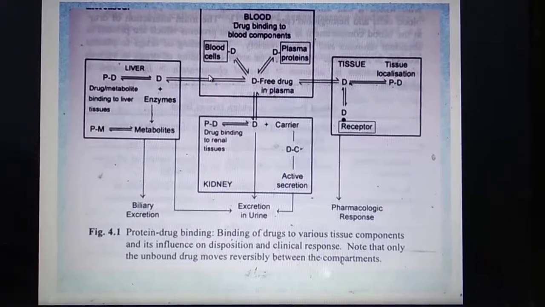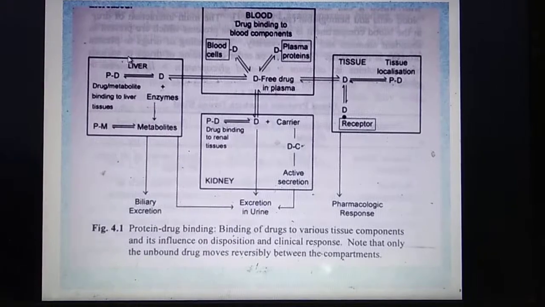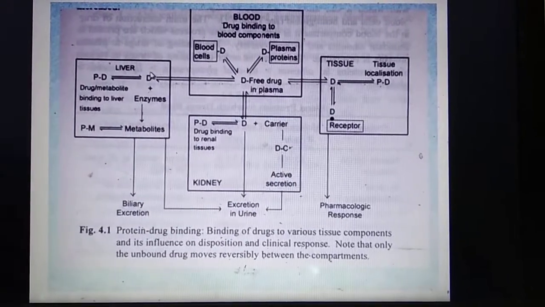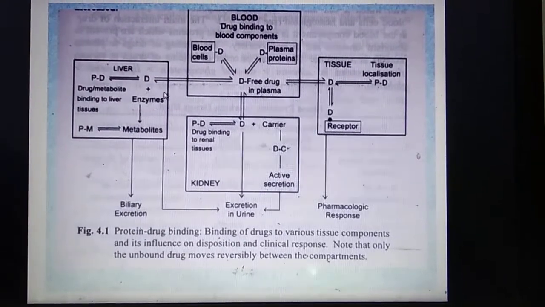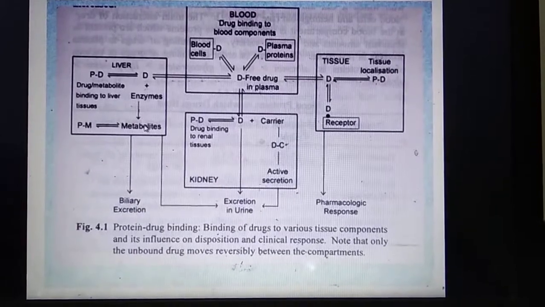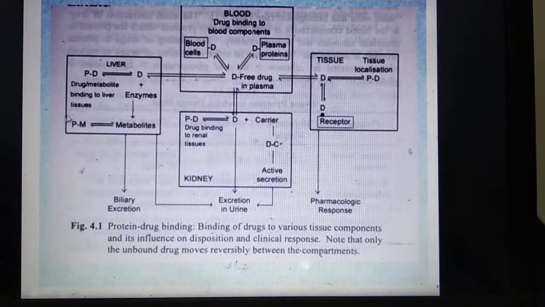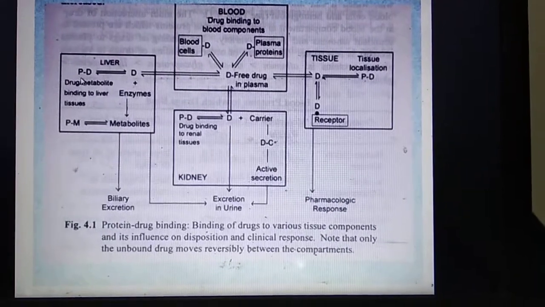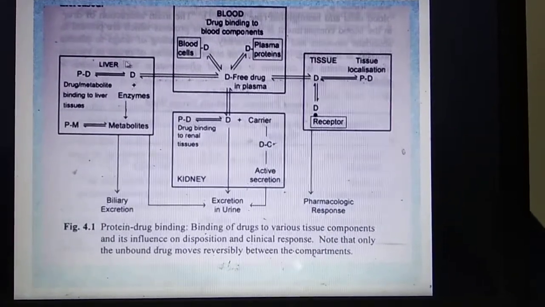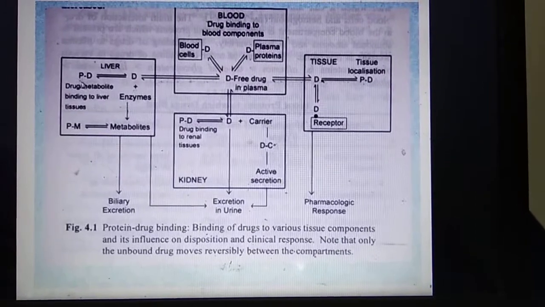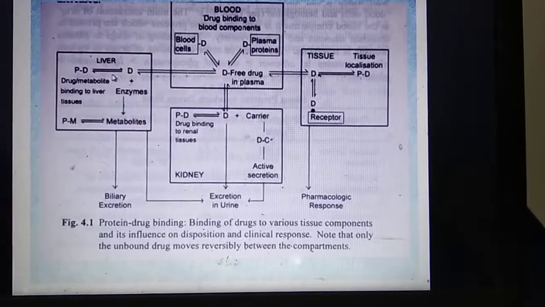Now if the drug moves to the liver and is present in the free form, then it will bind with the enzymes and metabolites will be formed. These metabolites can also form complexes with the proteins of the liver, and some free drug can also form complexes with the proteins present in the liver.